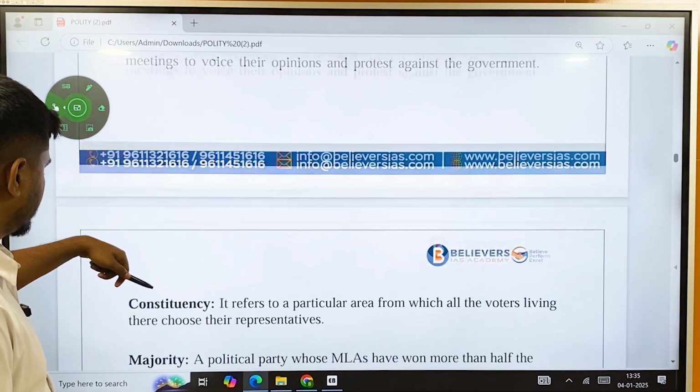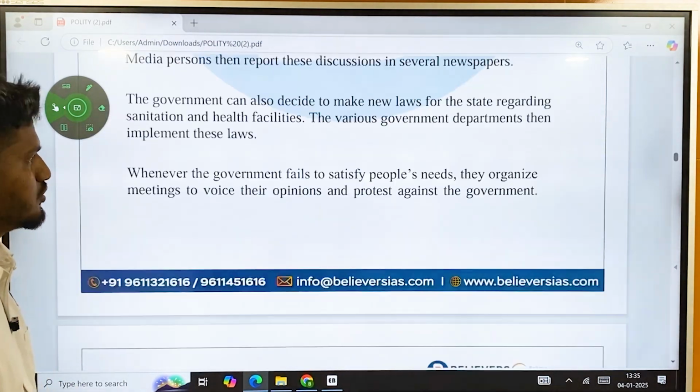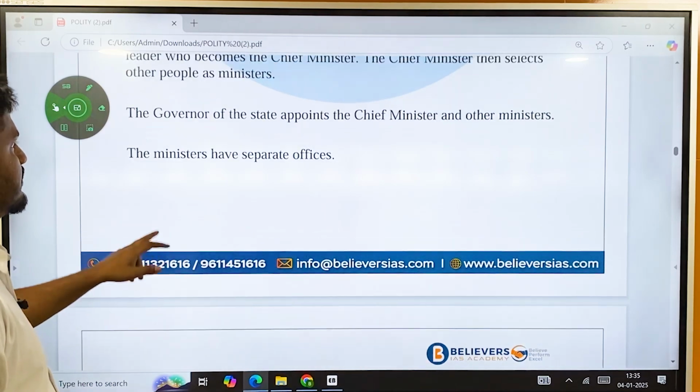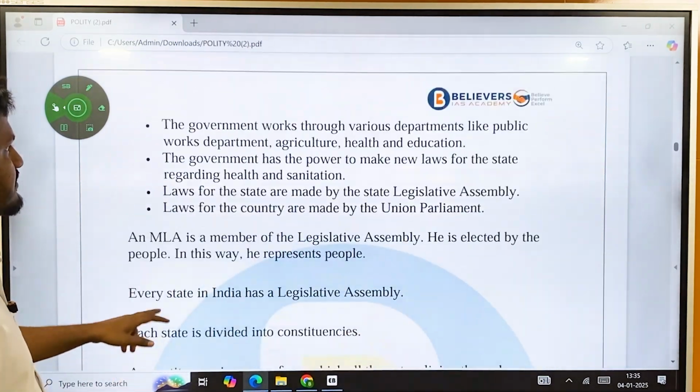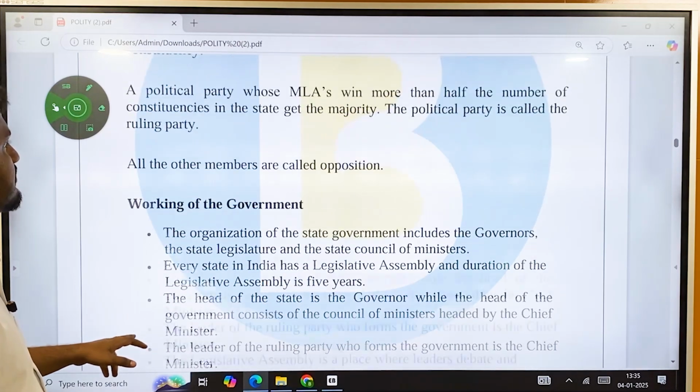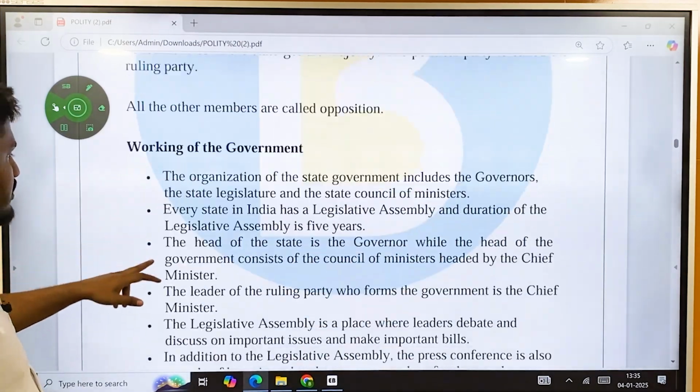This is about today's class. This is a very simple topic, nothing much is there in this one. And apart from this, the very important thing is how the working of the constitution happens.